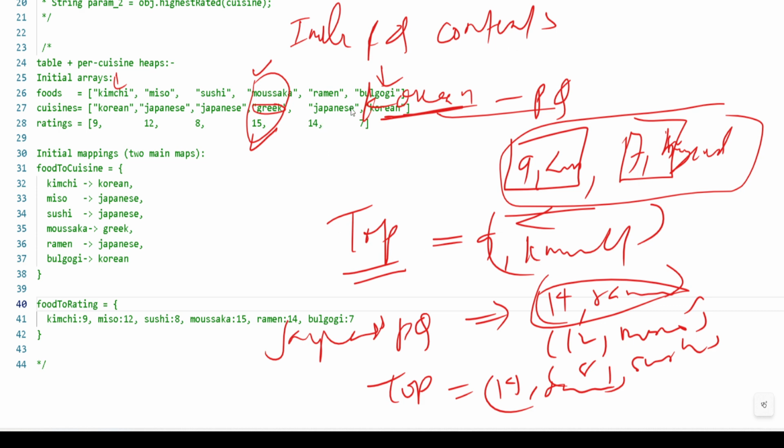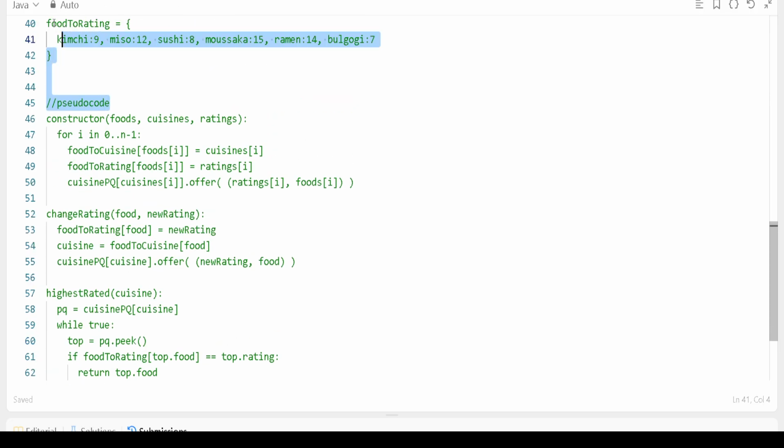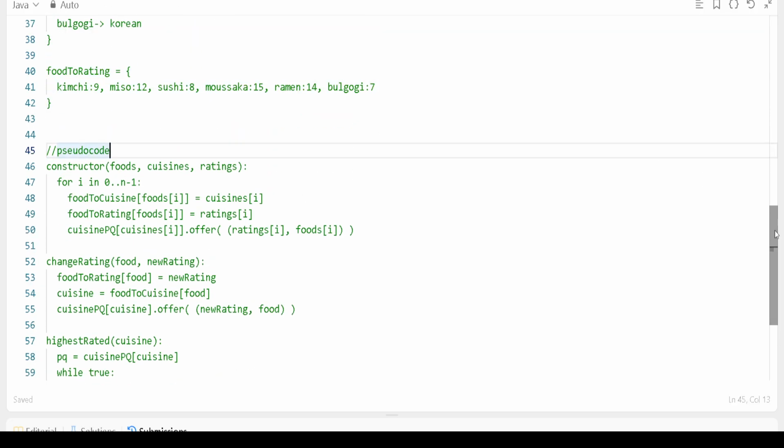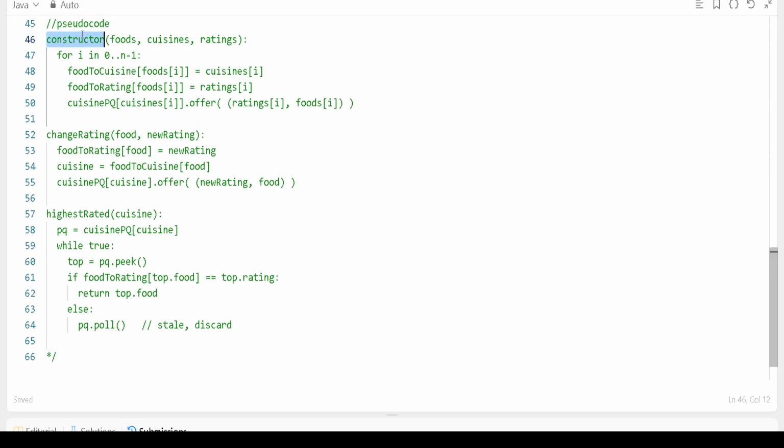You understand what we need to do. Internally, we have to create all the cuisines' priority queues based on their orders, where we can store the highest rating, the biggest rating, and then go from there. So this is a high level pseudocode. Give me 1 second, guys. Okay, we know that in the constructor we have to create the foods, cuisines, and ratings.